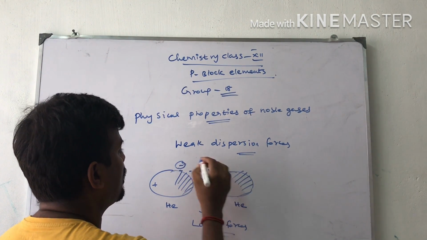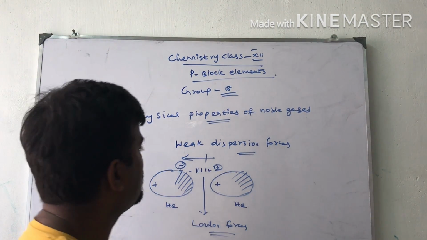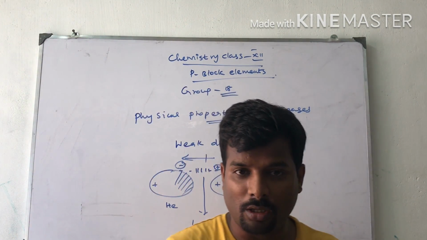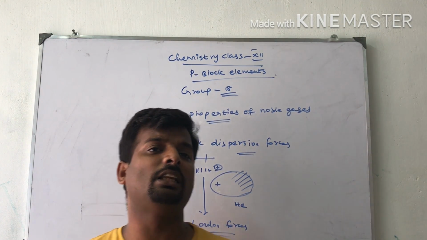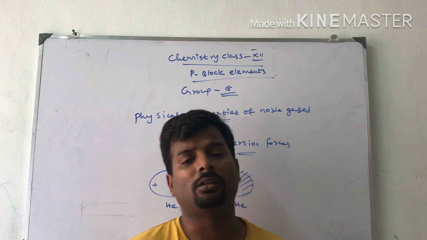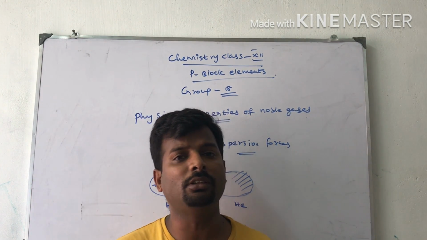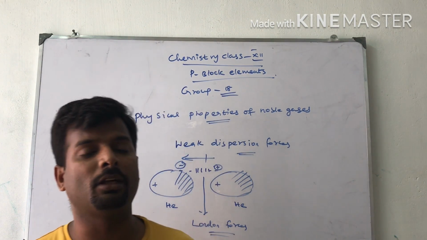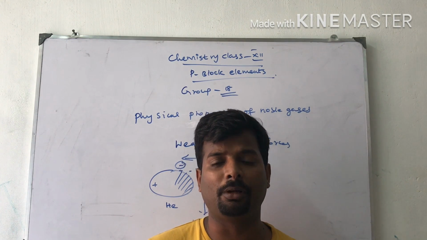Here, this is the negatively charged part and this is the positively charged part. The dipole moment starts from positive to negative. So these are weak dispersion forces, and less energy is required to break the bond. That is why they can easily liquefy. The boiling point of helium is 4.1 Kelvin. It is the lowest melting point compound in the periodic table.